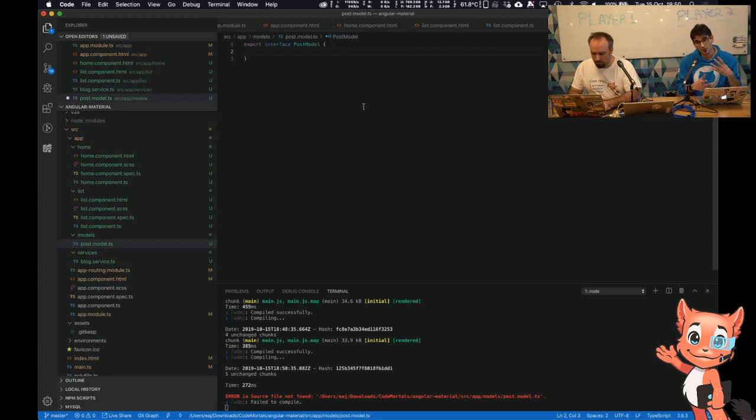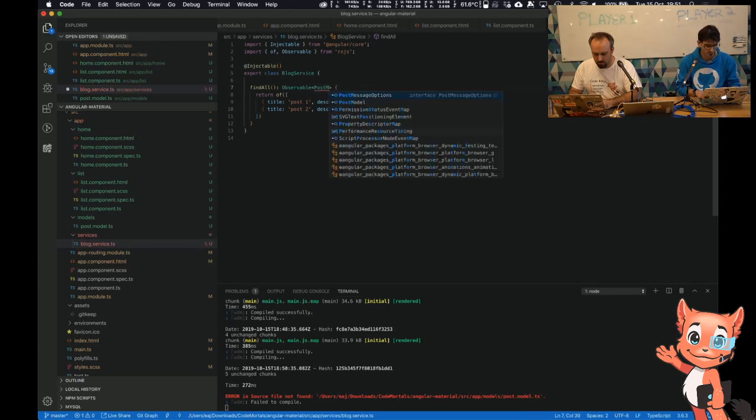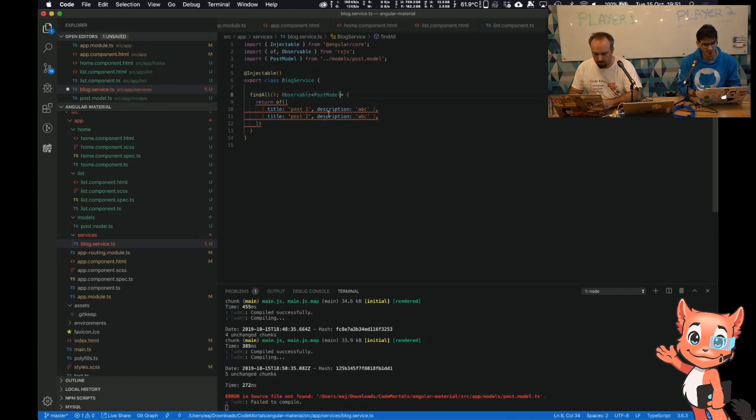Okay, so what I'll just do is create a model for the data. At the moment I'm using any, which is really bad practice, which is what JavaScript generally uses, but the beauty of TypeScript is we can put types so we know what to expect. So in the interface we're going to have a title, which is a type string, and then we're going to have a description. And that's it really. I haven't actually used it yet, so I've got observable any, I can now say post model. And now we know we get that type of post model, and it's an array of the model post.